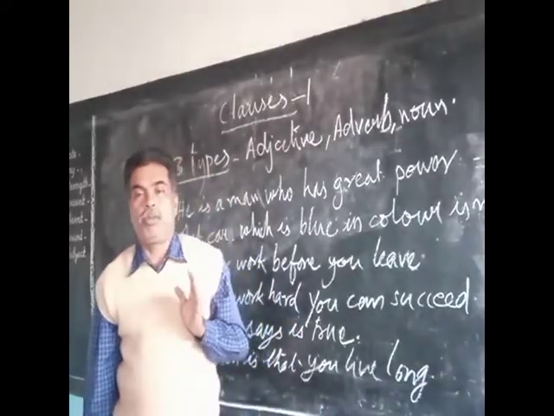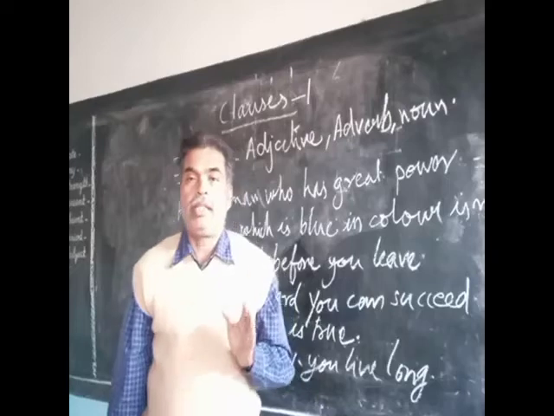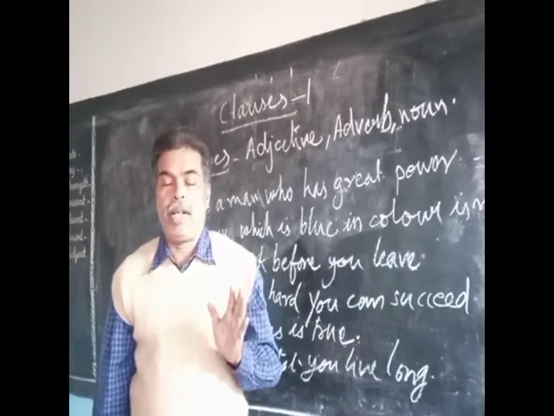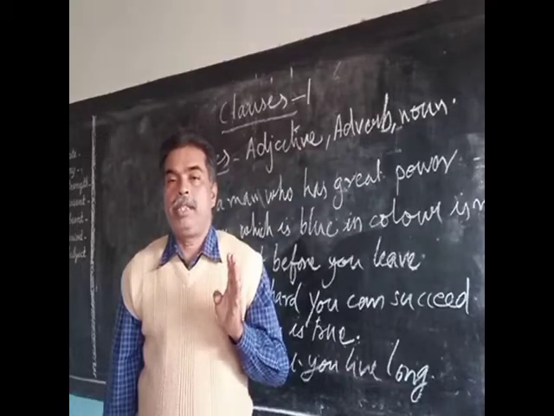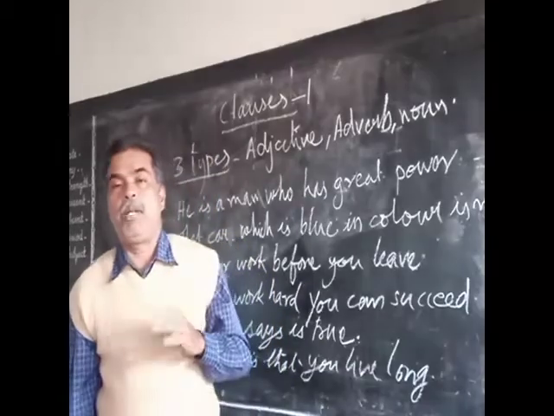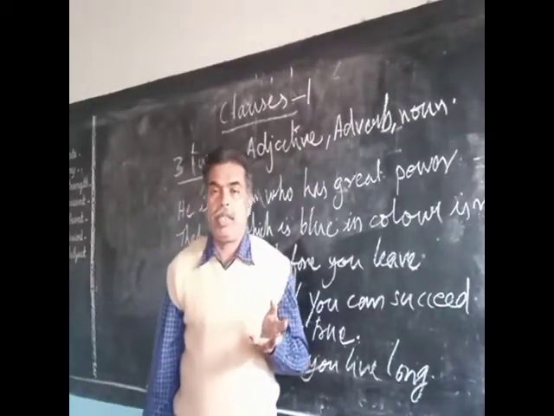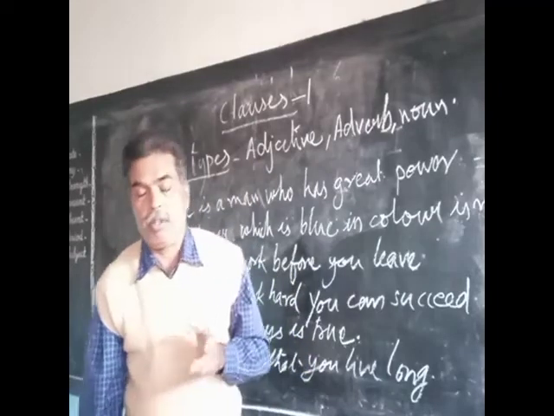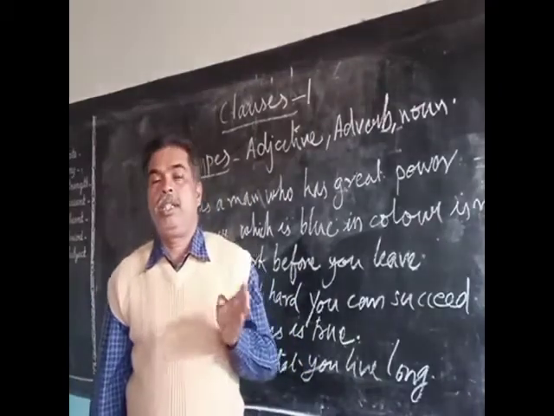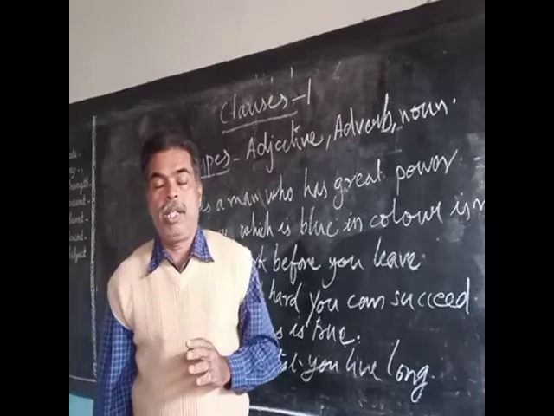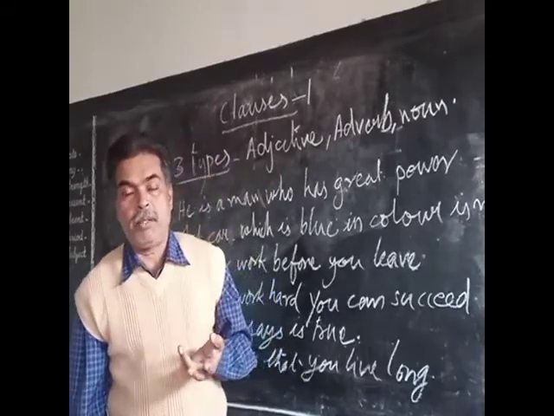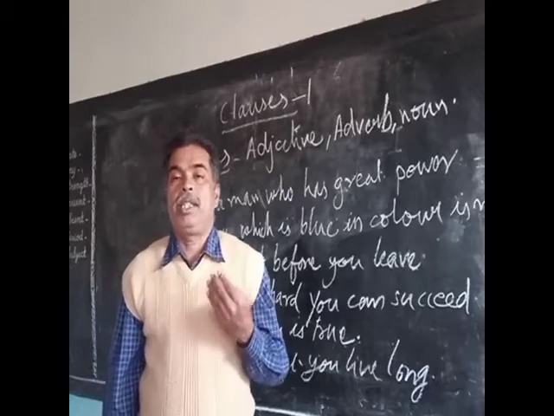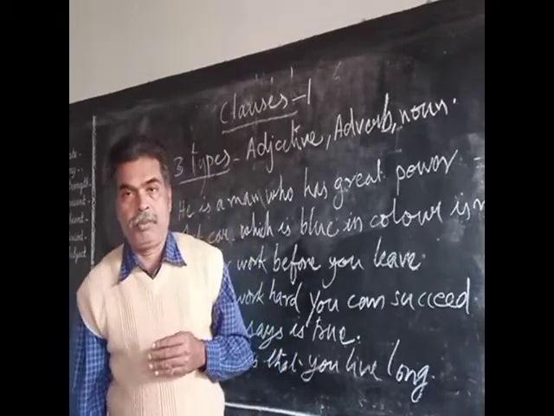A clause is a group of words that has a subject and a finite verb in it, which can stand on itself or sometimes may not be able to stand. If a clause can stand by itself and convey complete sense, that is known as a coordinate clause. If a clause cannot stand by itself and cannot convey its meaning completely, then that is known as a subordinate clause.